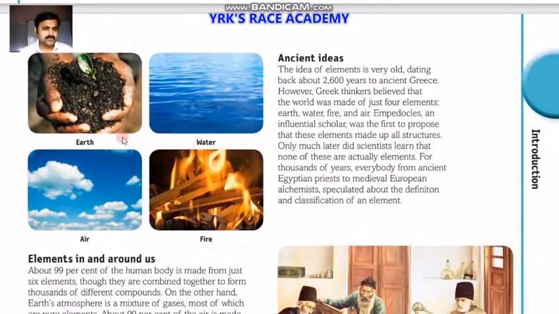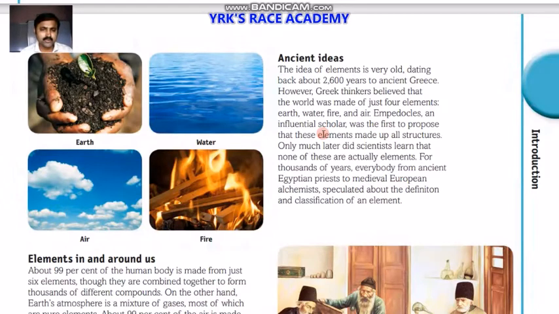Now, if you see the different parts of this diagram, earth is there, water is there, air is there, fire is there. The idea of the elements is very old, dating back about 2600 years to ancient Greece. Greek thinkers believed that the world was made of just four elements, that is earth, water, fire and air. These are four important elements.